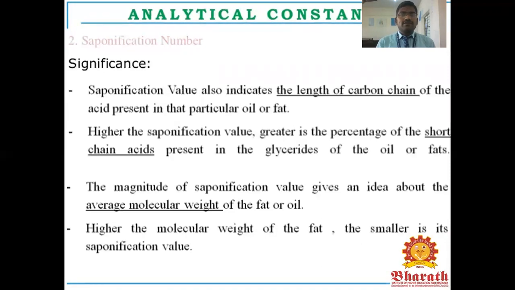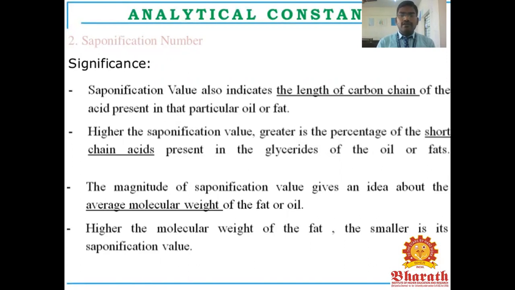The significance of the saponification number: the saponification value indicates the length of the carbon chain of the acids present in a particular oil or fat. A higher saponification value means a greater percentage of short chain acids present in the glycerides, oils or fats. The magnitude of the saponification value gives an idea about the average molecular weight of the fat or oil.